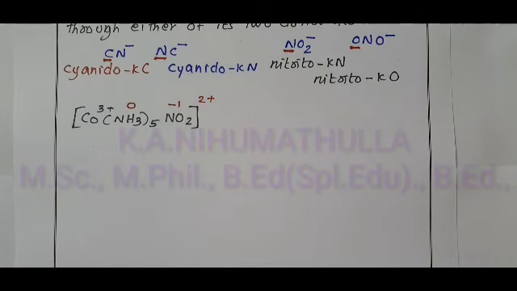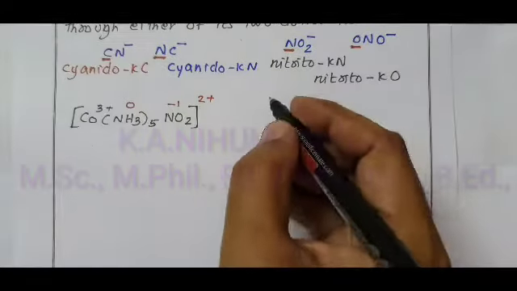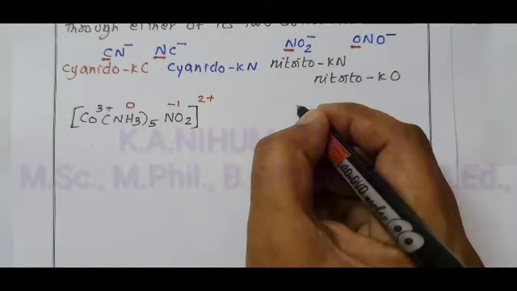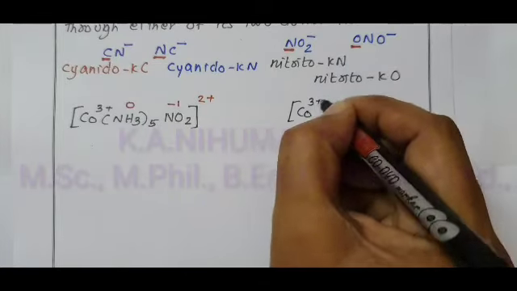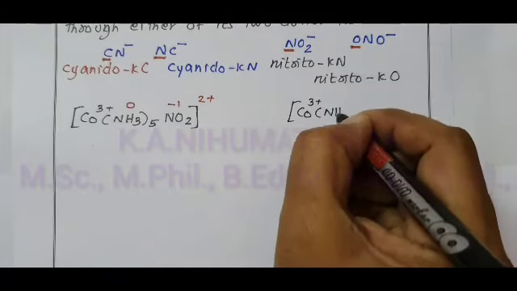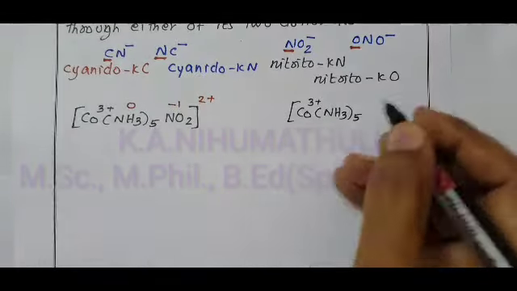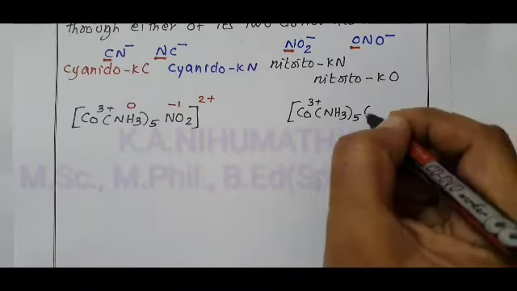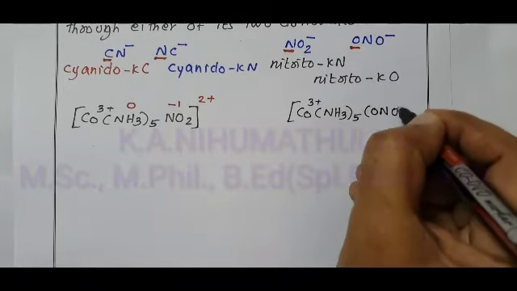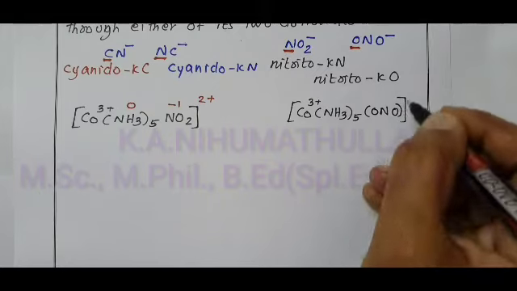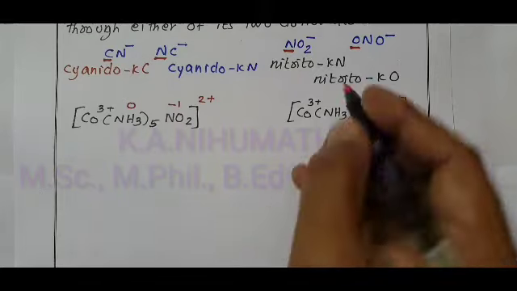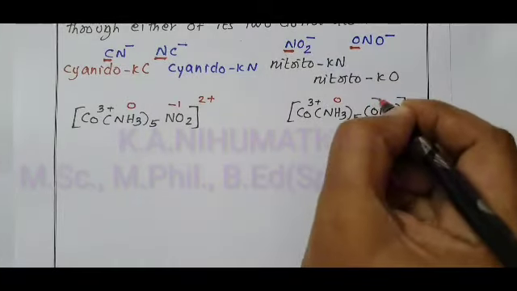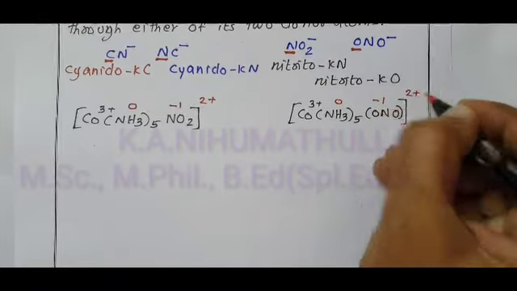And with the same molecular formula, the corresponding isomeric compound we can also write, that is Co 3 plus ion. Amine NH3, how many times? 5 times. Instead of NO2, with the same molecular formula, the ambidentate ligand ONO. Amine is a neutral ligand, charge equal to 0, ONO is minus 1. So, the charge on the complex is 2 plus.